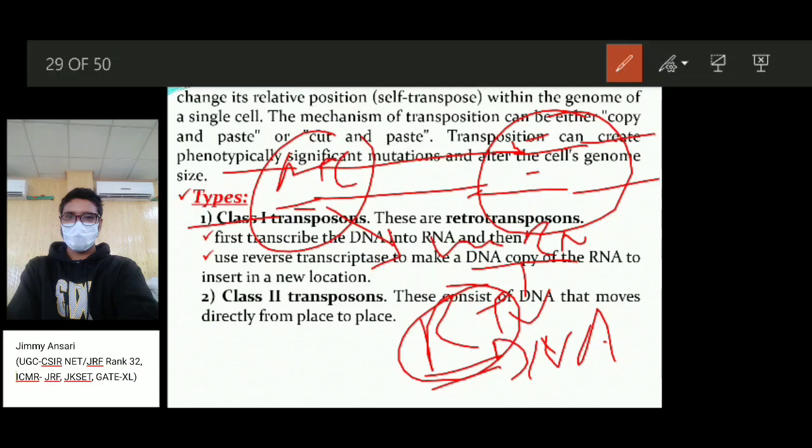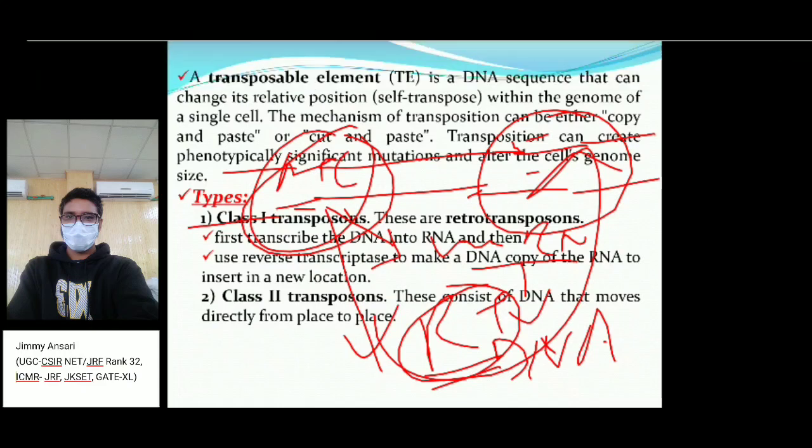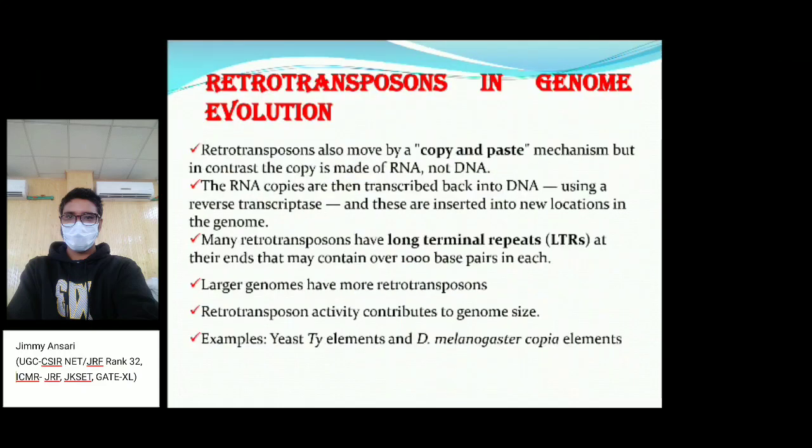So class 2 transposons consist of cut and paste. They generally cut the same DNA over here using some enzymes and insert the same DNA over here, without being transported into another organism. So, retrotransposons in genome evolution.